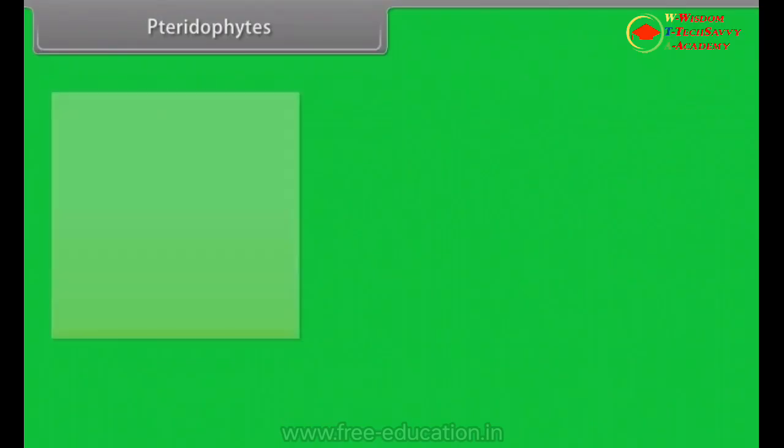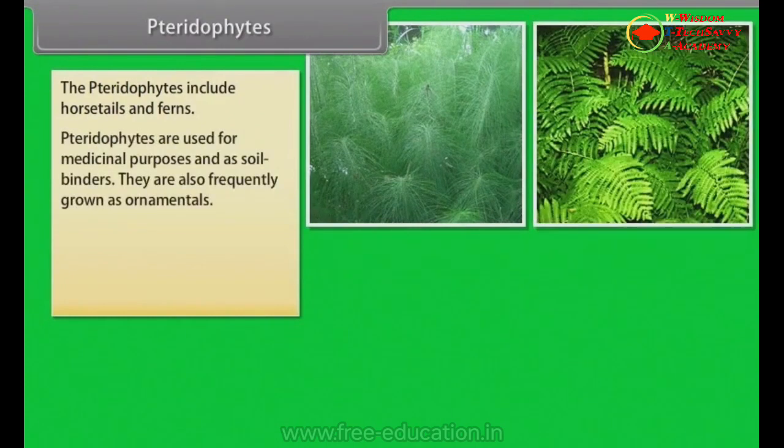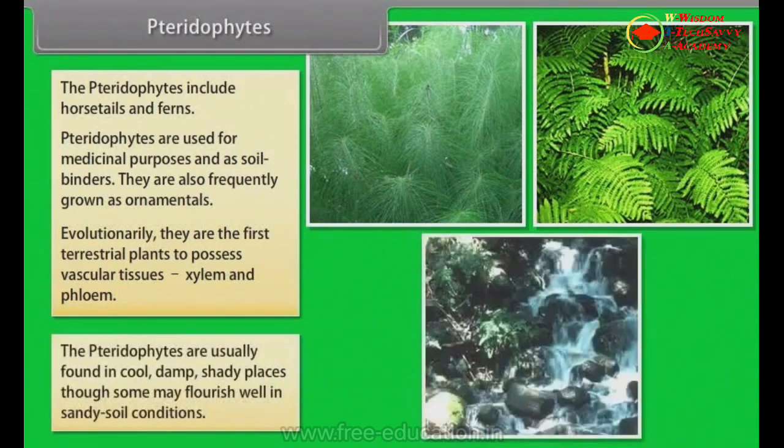Pteridophytes. The Pteridophytes include horsetails and ferns. Pteridophytes are used for medicinal purposes and as soil binders. They are also frequently grown as ornamentals. Evolutionarily, they are the first terrestrial plants to possess vascular tissues, xylem and phloem. The Pteridophytes are usually found in cool, damp, shady places, though some may flourish well in sandy soil conditions.